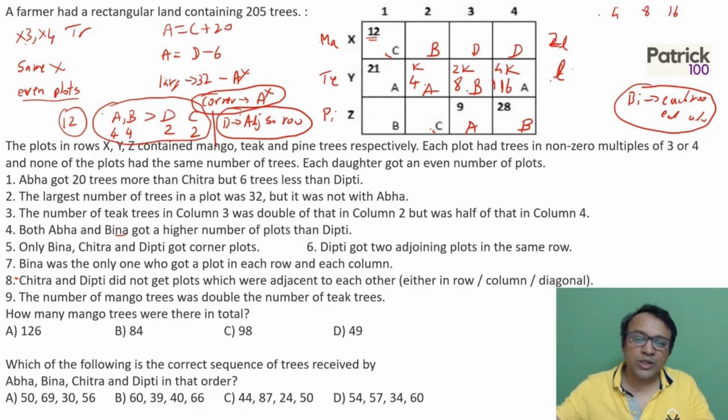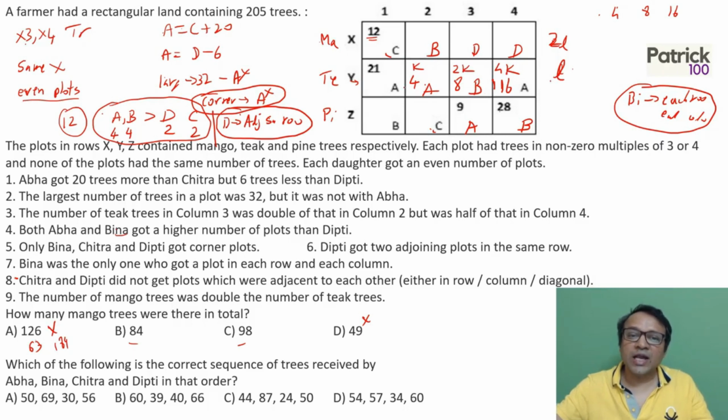There's one more approach to getting this value, by using the options. You can see the only options that can be possible are 84 and 98 for the first question, and you can still get the answer. For example, 49 cannot be possible because the number of mango trees is double, an even number. With 126, mango trees and teak trees would be 63, which itself would be 189, and there would be very few trees, around 16, for pine, but there are already 28 and 9 trees, so even this is not possible. So only 84 and 98 are possible. You can substitute and check what will satisfy for teak. From there also you'll get 4, 8 and 16. Either way you can use it: the options, or directly K, 2K, 4K.